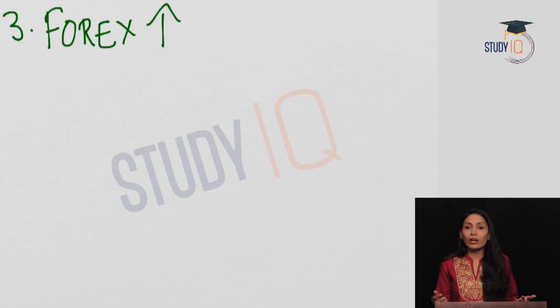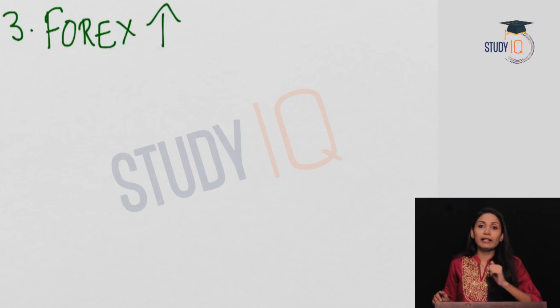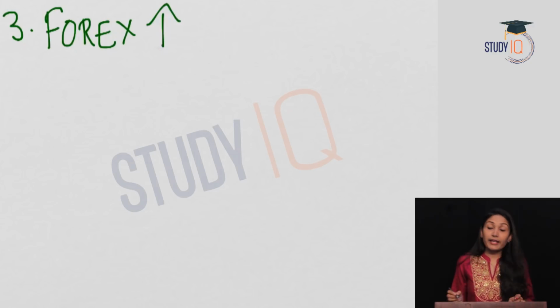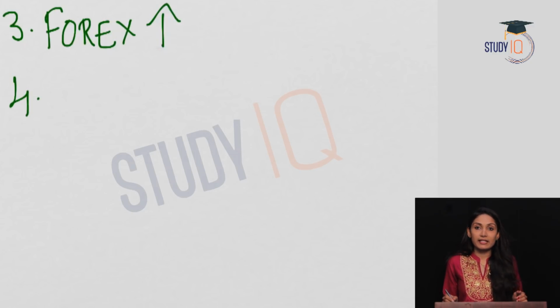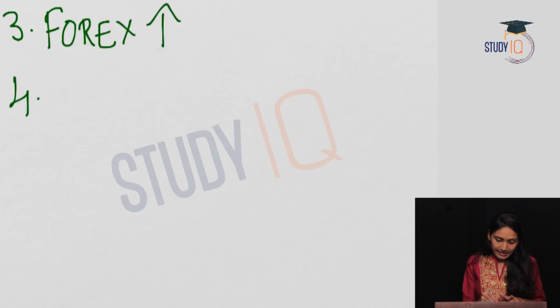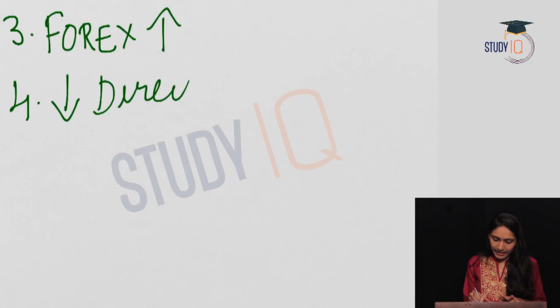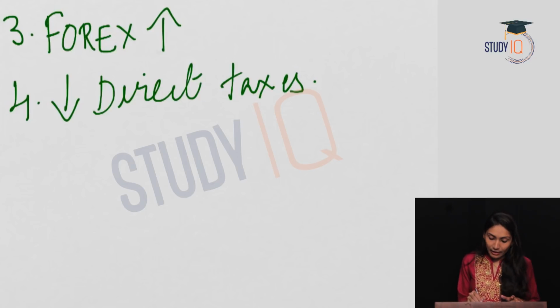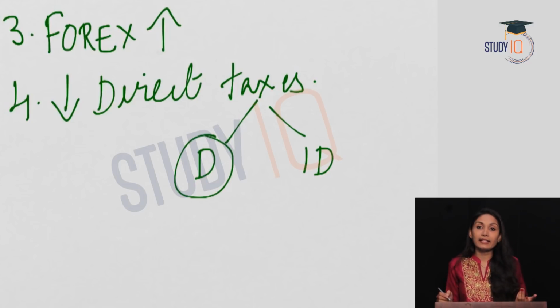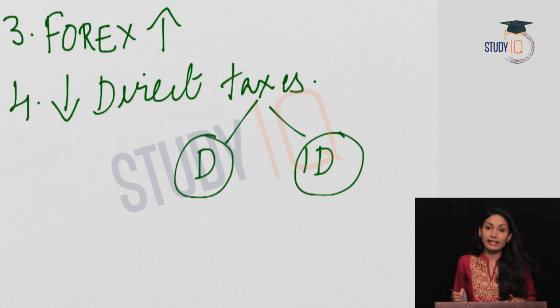So when forex of an economy increases, it would lead to an increase in money supply in the economy, and that will lead to an increase in aggregate demand in the economy, and that will finally lead to demand pull inflation in the economy. The next reason for demand pull inflation is a decrease in direct taxes. As we all know, taxes are of two types, direct and indirect. Direct taxes are collected directly from the individuals, and indirect taxes are collected from the second person or the third person, so not collected directly.